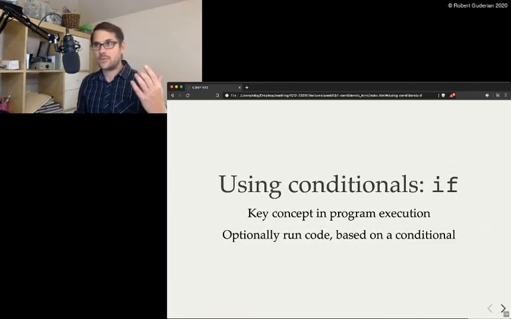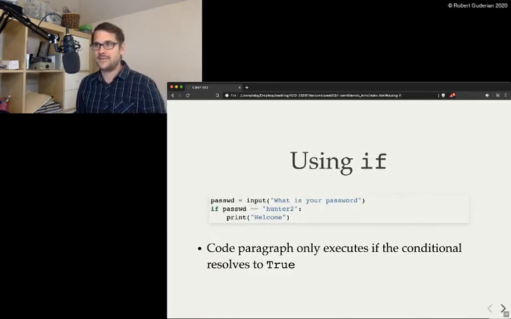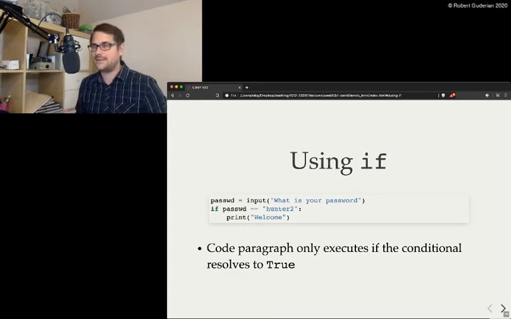Okay, we've seen all these conditionals. You might have to stop and revisit some of them, but now we want to modify our program execution. We want to change which code runs. And this is using the if statement. And this gives us a new piece of syntax. I'll make this joke a few times in this course: there's always new syntax.